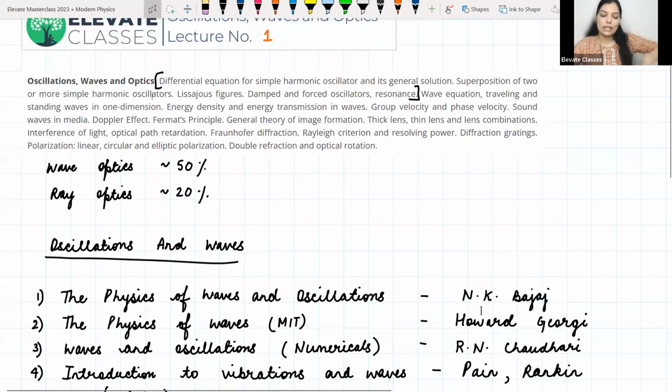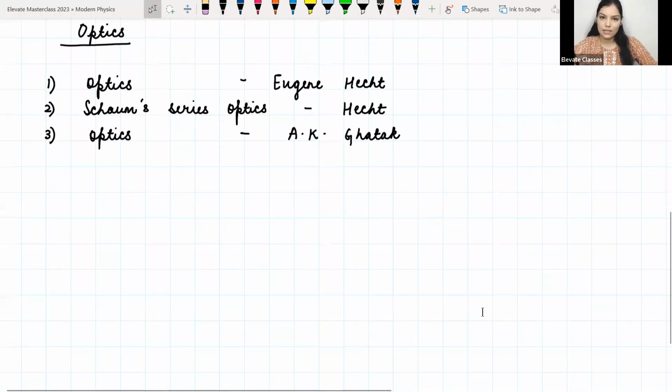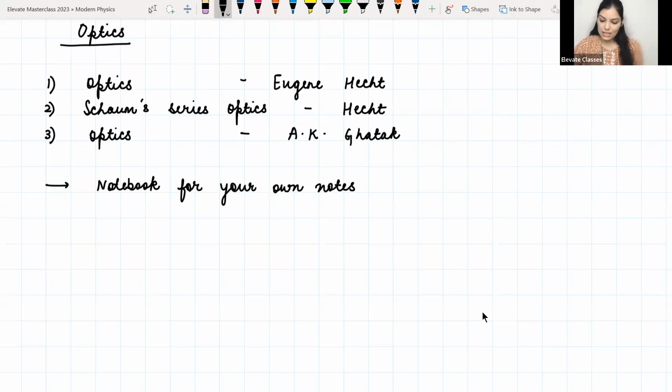And yes, one thing I would like all of you who are seriously preparing to do is to make a notebook for your own notes. You have to do this, because sometimes you listen to the lectures and think, okay, I understand everything, it's easy, and then you don't write it down yourself, or you don't revise it.